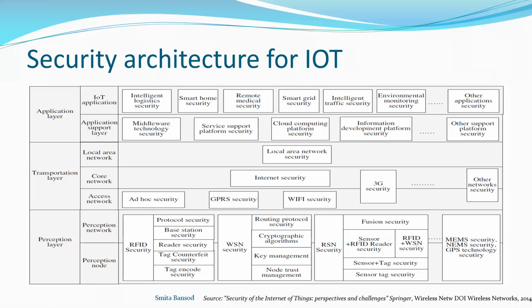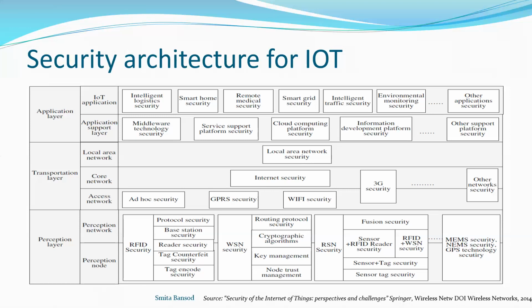For wireless sensor nodes, the routing protocol security, cryptographic algorithm, key management, and node trust management are important. If we combine different types of IoT devices, for example RFID and WSN, we have to consider the combination, as well as GPS technologies, where security is also important.